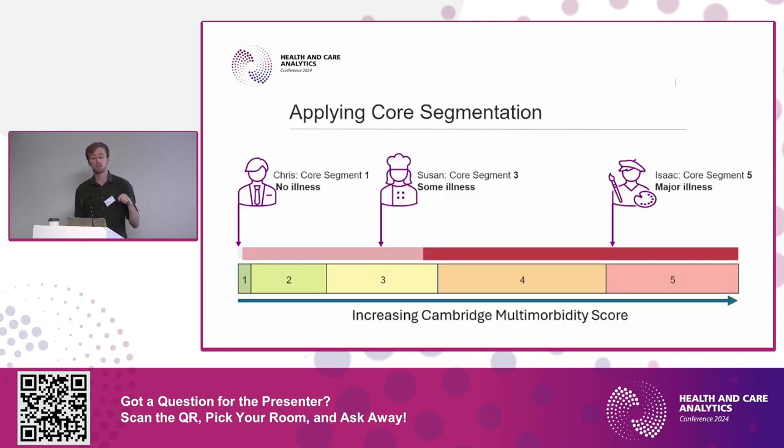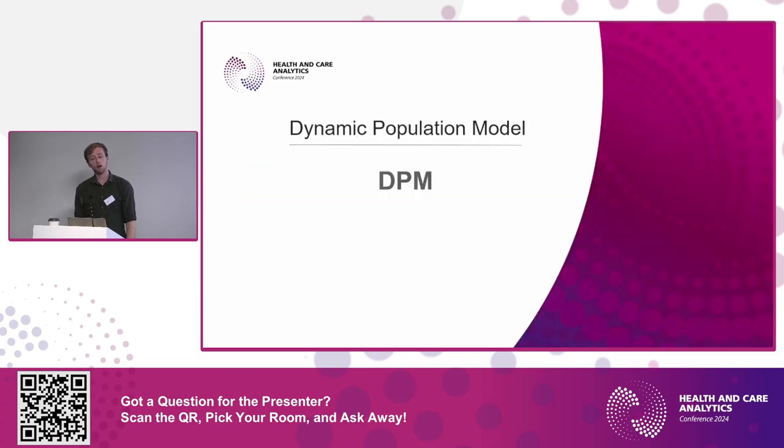And just to think of this in terms of the 3 segments, the way that the Health Foundation think of this, so either no illness, so that was Chris with absolutely 0 diagnosed illness, Susan would have some illness, and Isaac would have major illness. So it's using the same metric, but thinking about it in slightly different ways of partitioning our data. So that's all well and good. That's the background theory to now talk about the dynamic population model that we've created and run.